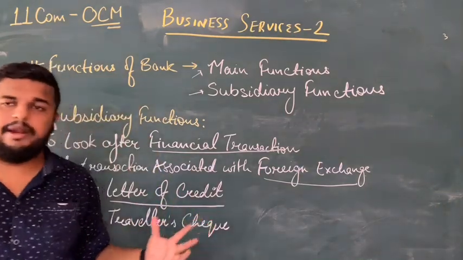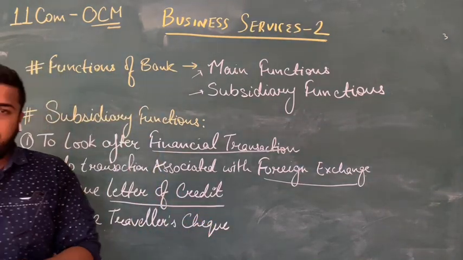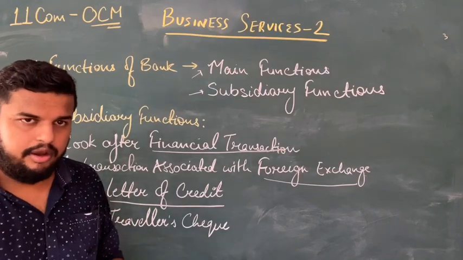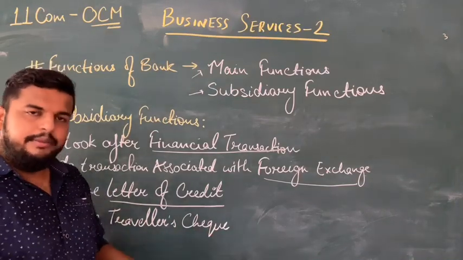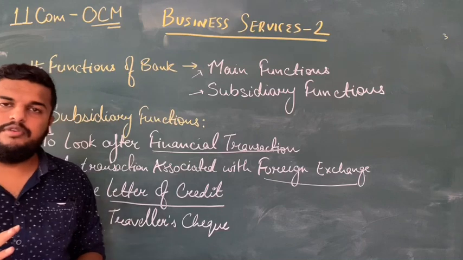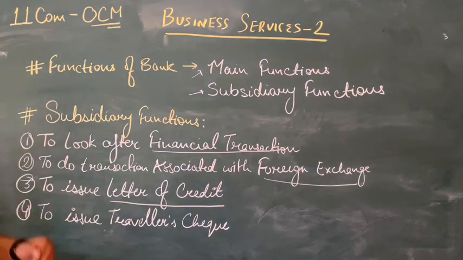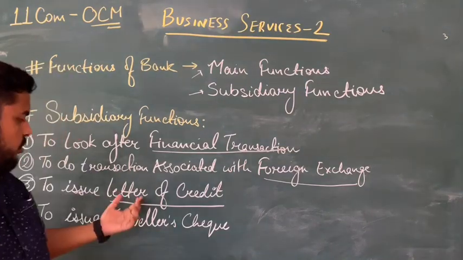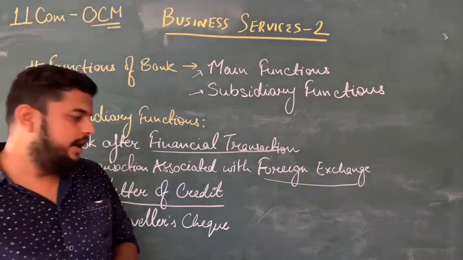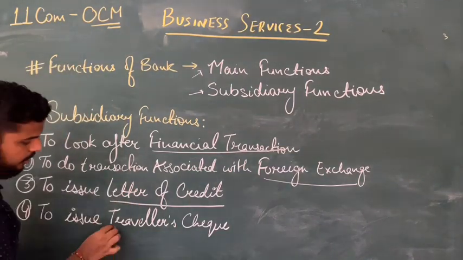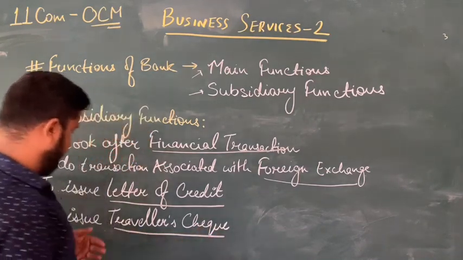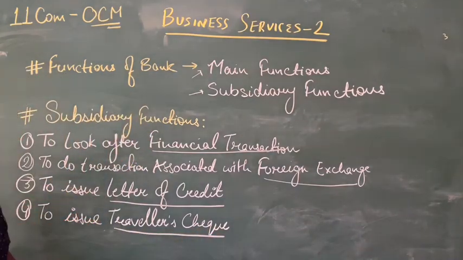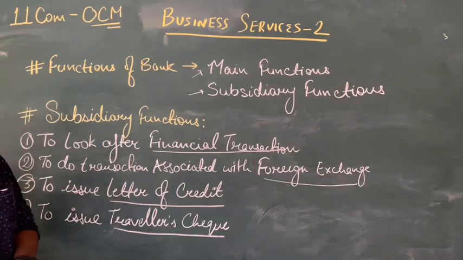So nowadays, what does the bank do? The bank safeguards our money. The bank takes the money from us, keeps it on hold with them, and then they provide us the letter of credit. As soon as the transaction is done, the bank remits or submits that money to the exporter's bank. So third is to issue letter of credit, and the last one, the fourth one in this, is to issue traveler's check.